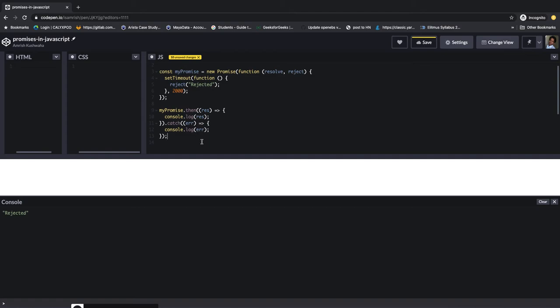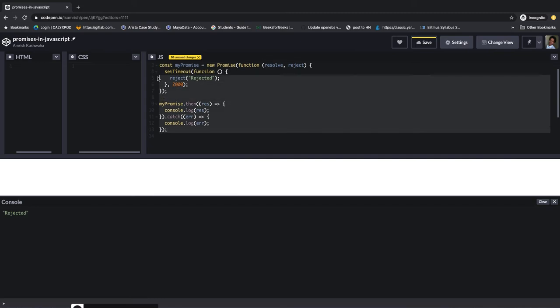Okay, we can use the promise inside of a function. We can write a function, and that function can return the promise, and we can set any kind of value to validate and get any kind of data.